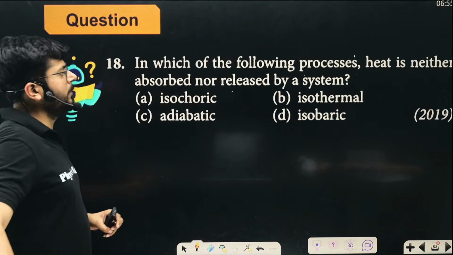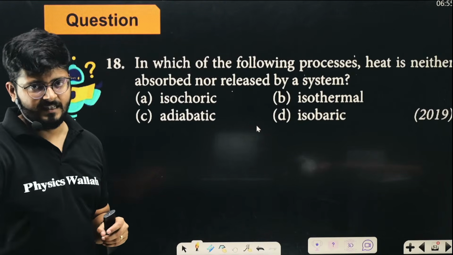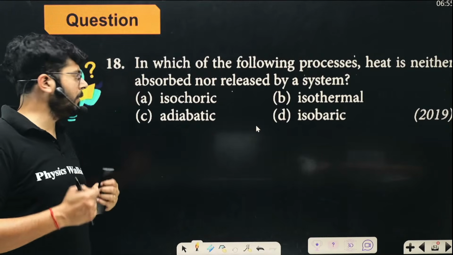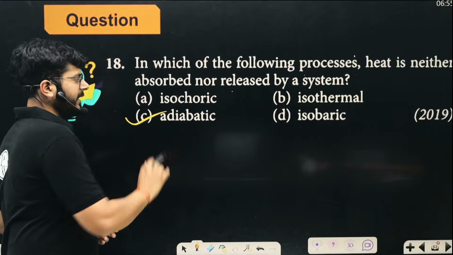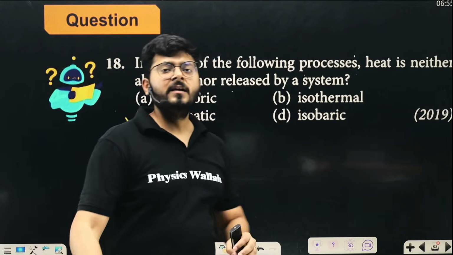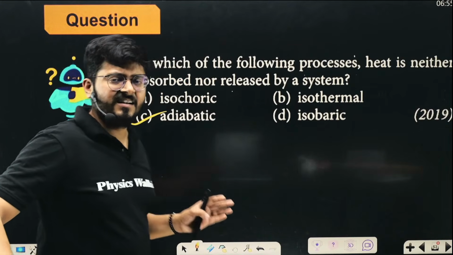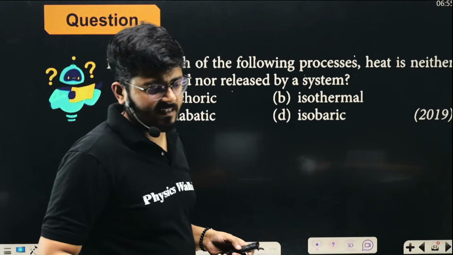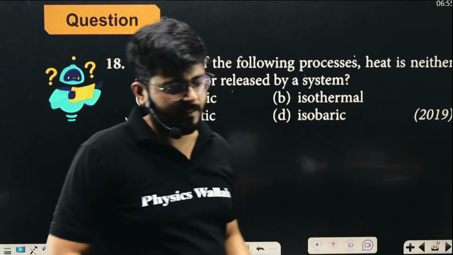Let's move on and talk about the next one. In which of the following processes is heat neither absorbed nor released by the system, right? So in these four processes, in which one is heat neither absorbed by the system nor released by the system? As I said, it is adiabatic, because in the adiabatic process the system itself is thermally insulated from the surroundings, and since it is thermally insulated, it will neither take heat in nor give heat away, right?